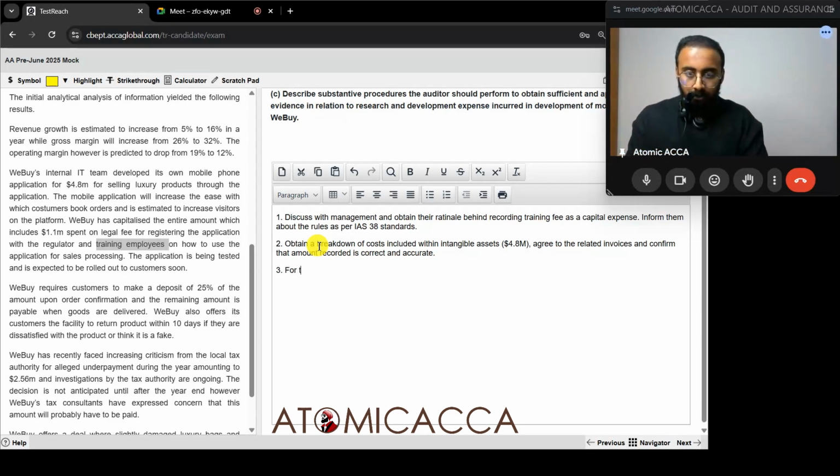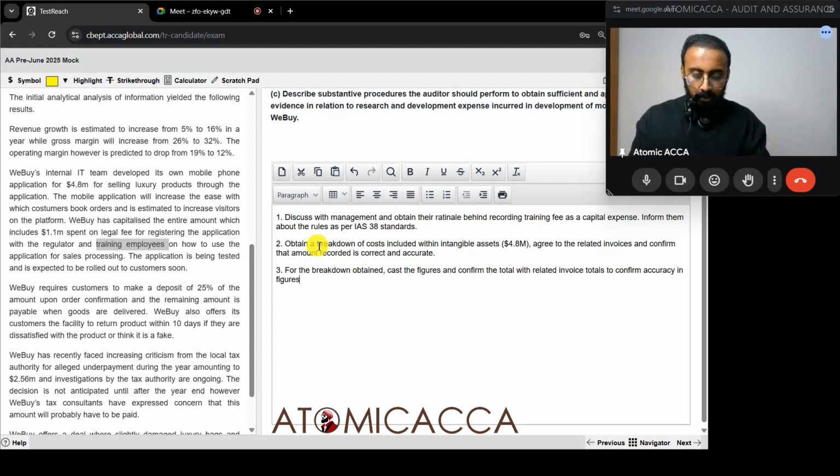So for the breakdown obtained, cast the figures and confirm the total with related invoice totals to confirm accuracy in figures. So we added up, found the total.